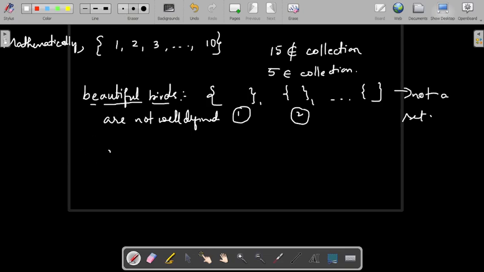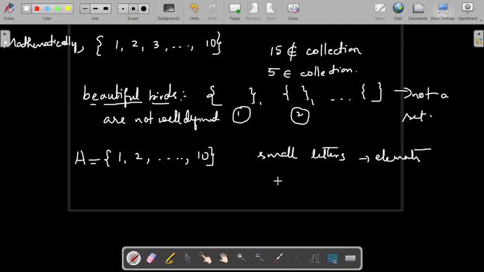If I ask you to list all natural numbers from 1 to 10, this is the collection and we name the collection as A. So usually we use capital letters to denote a set and small letters for its elements. If I ask you to write a set with three elements, then generally I write the set as ABC, just to distinguish which is a set and which are the elements. Elements are specified by small letters and a set is specified by capital letters.